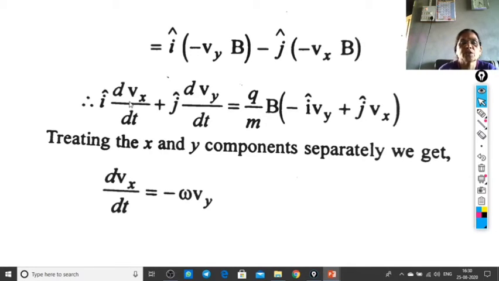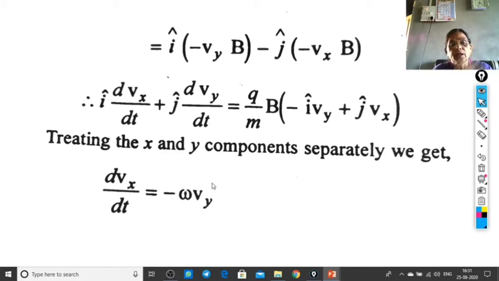In this expression, i, j, k are the respective unit vectors of the x, y, z axes. Vx is the velocity component along x direction, Vy is its component along y direction. Here q by m is the specific charge and B is the magnetic field applied to that charged particle along the negative z direction.